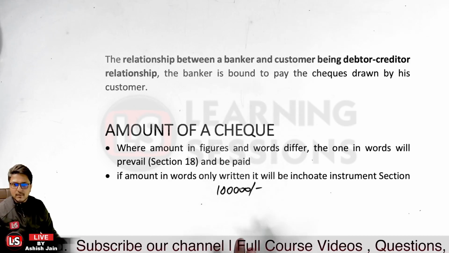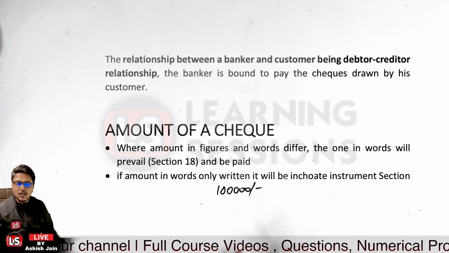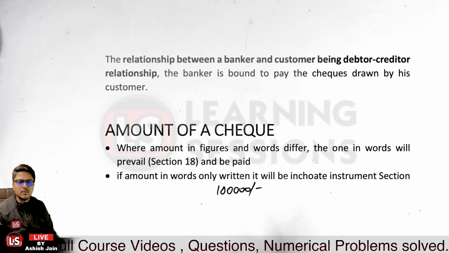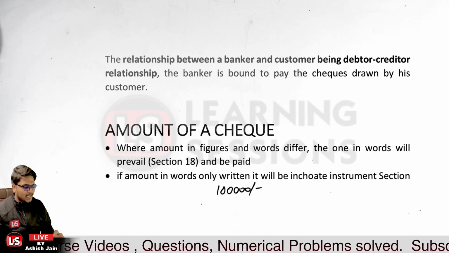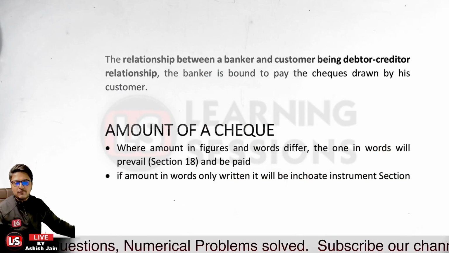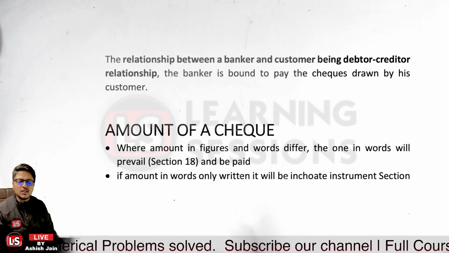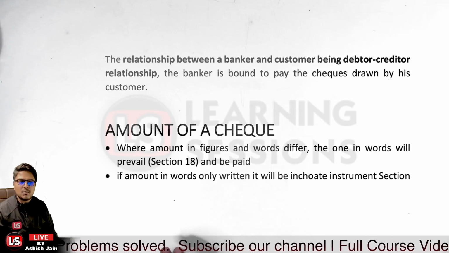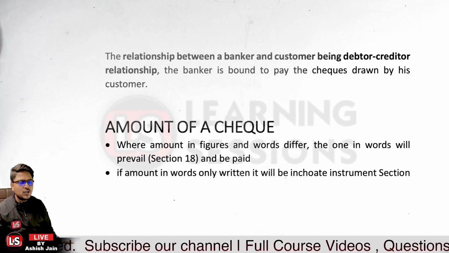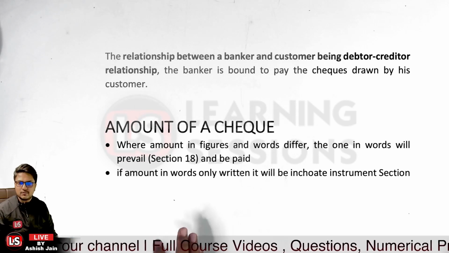It is a common mistake that is made sometimes, so that is to be kept in mind. If the amount in words and amount in figures differ, the amount in words will be paid. Further, if only the amount in words is written, it is said to be an incomplete instrument, the inchoate instrument, and it is defined under section 20.